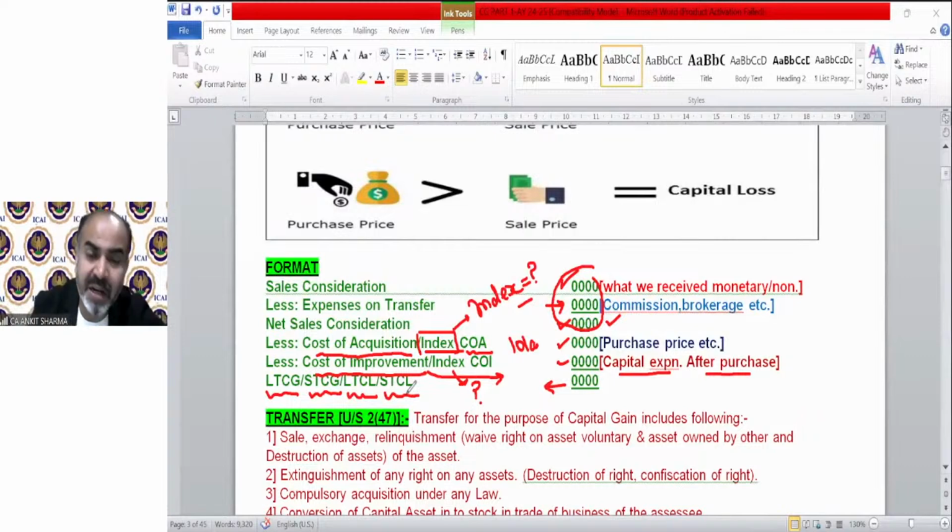And the amazing part, everything will be given in the question. Like sale consideration, that will be in the question. The cost, that will be in the question. Expense on transfer, if any, that will be in the question. Cost of improvement, that will be in the question. So maximum information must be in the capital gain question itself.